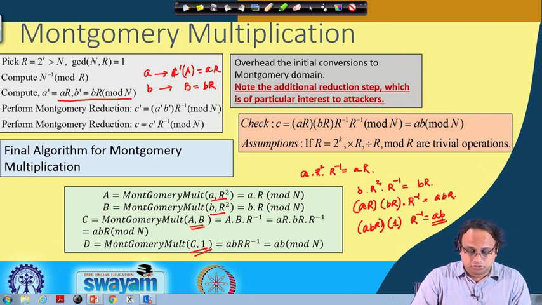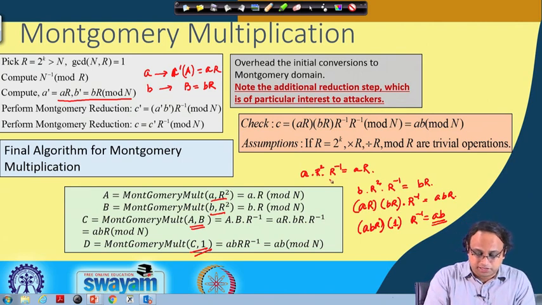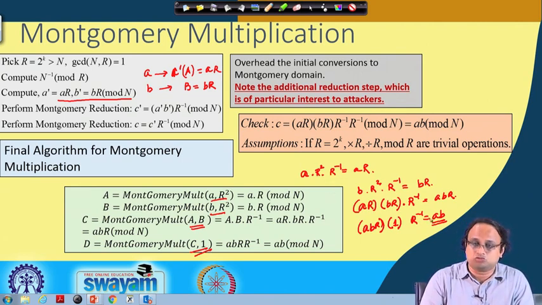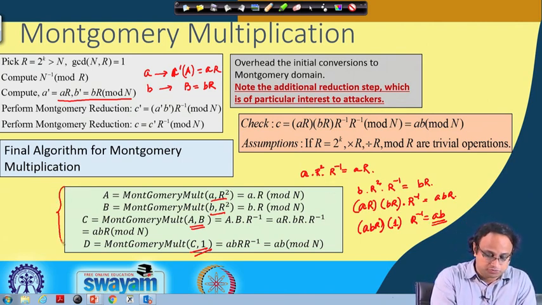Okay. So we basically need a way of calculating a into b into r to the power of minus 1, and with that routine we can essentially calculate a into b, as shown over in this part.